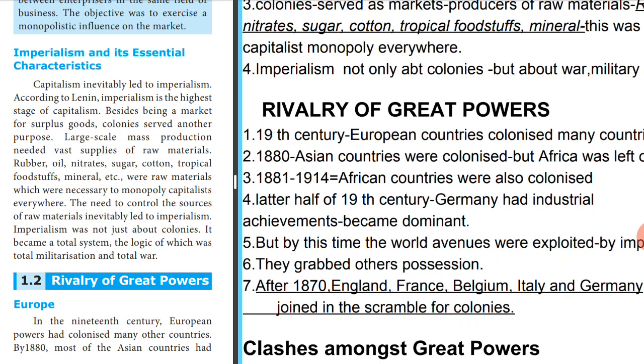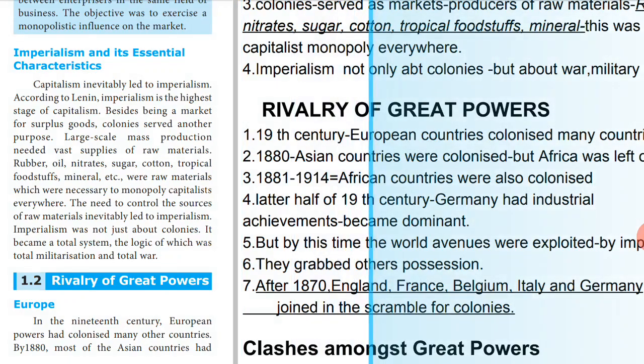Possession means belongings. After 1870, remember, there are countries which we are going to state right now: England, France, Belgium, Italy and Germany. They joined in the scramble for colonies. What is scramble? We already learnt in the last session: a quick way by which you can get colonies is called a scramble. So in 1870, these countries joined and were fighting to get colonies. This was the rivalry among the great powers.